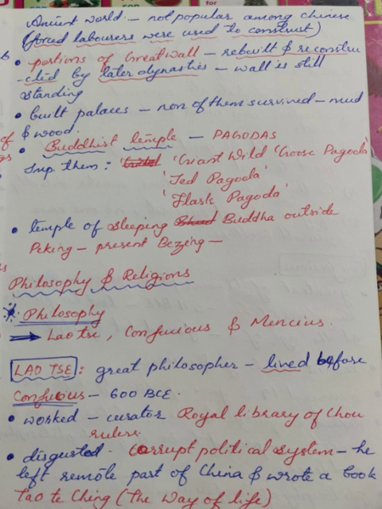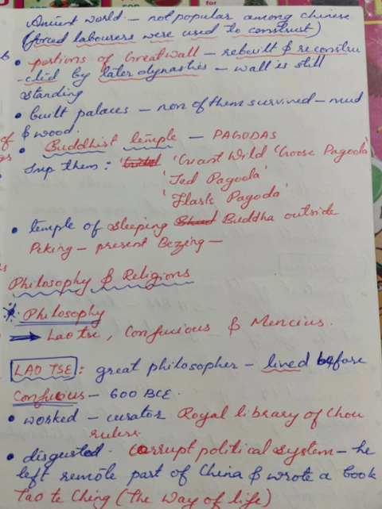The three philosophers of China, namely Lao Tse, Confucius and Mencius, have influenced the religious ideas of the Chinese to a greater extent. So let's know about Lao Tse. He was a great philosopher. He lived before Confucius, the second philosopher, in about 600 BCE.